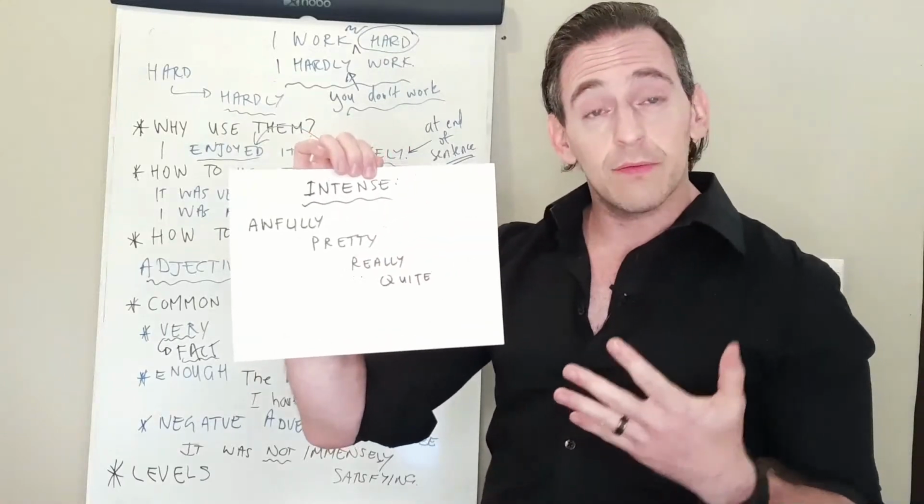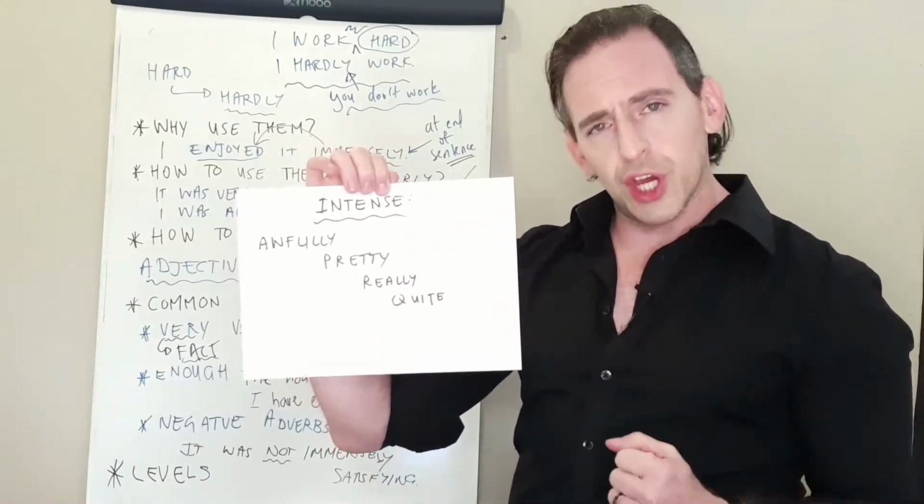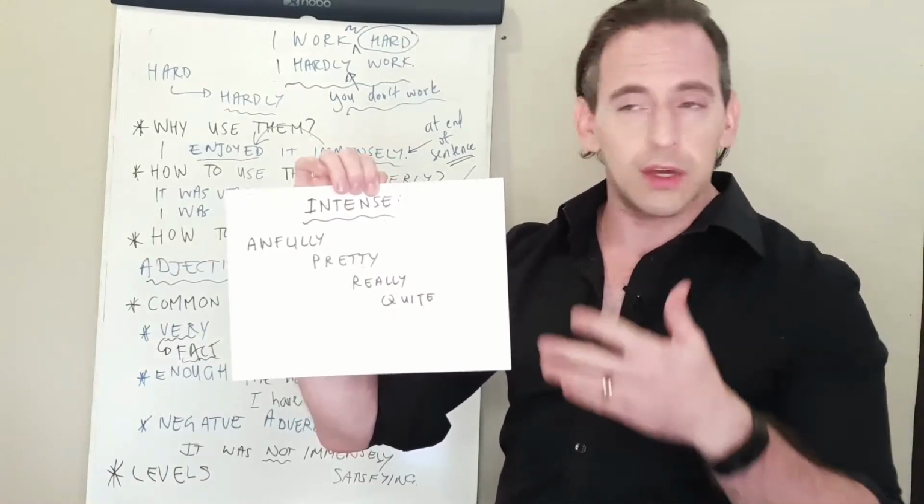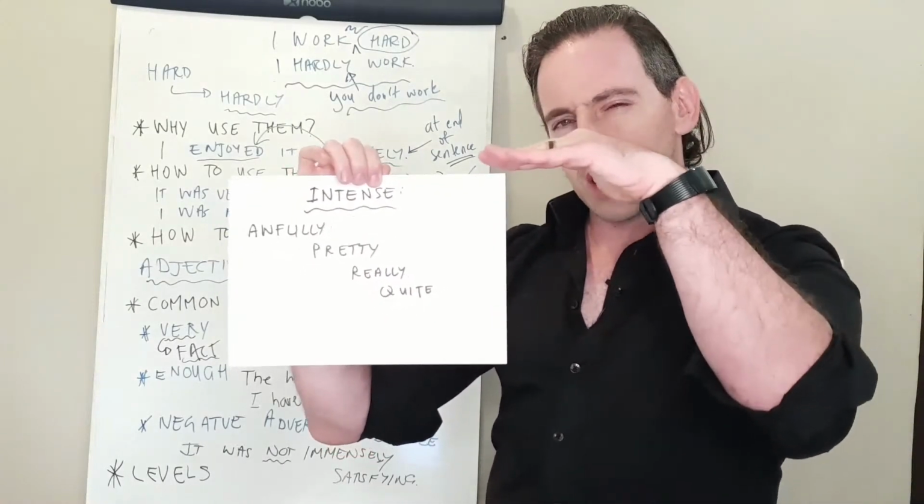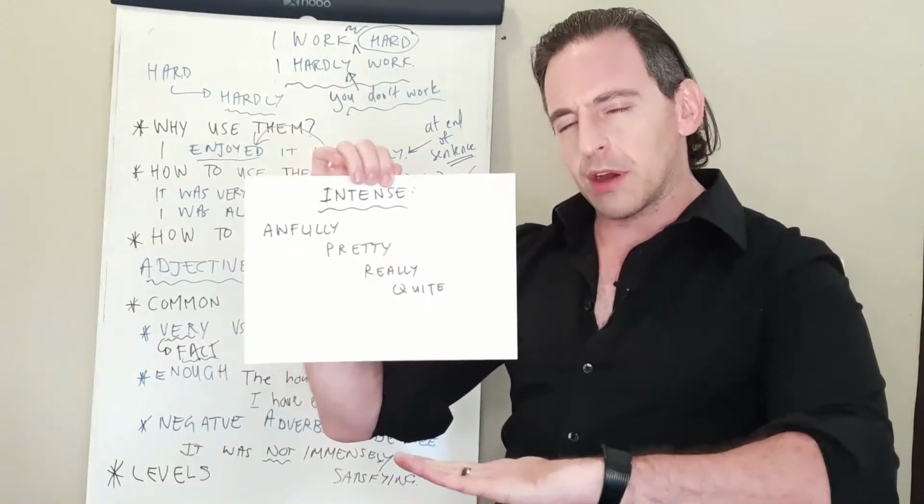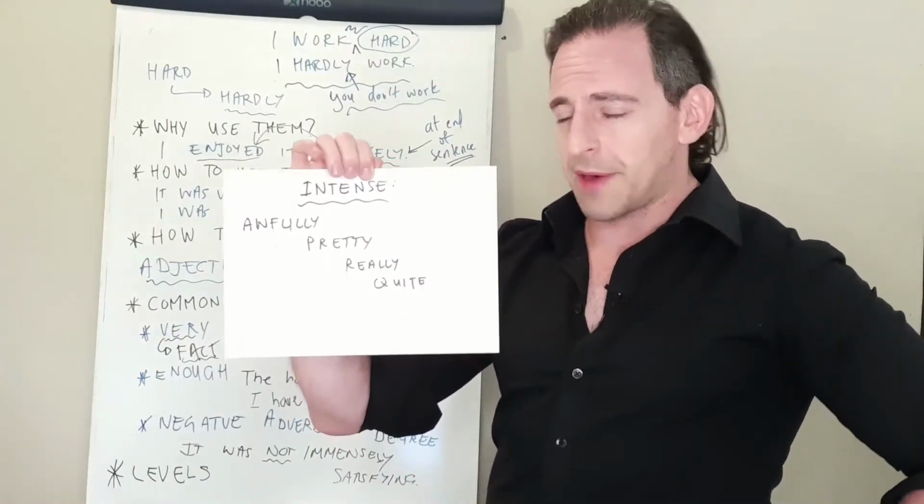Then pretty. We often use this. It's a very common expression. It was pretty good. It was pretty nice. It was pretty difficult. So again, we're at this level. It wasn't down here. It wasn't a little difficult. It was pretty difficult. It took some effort.